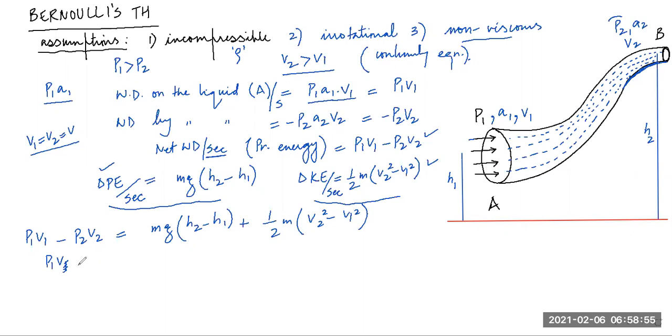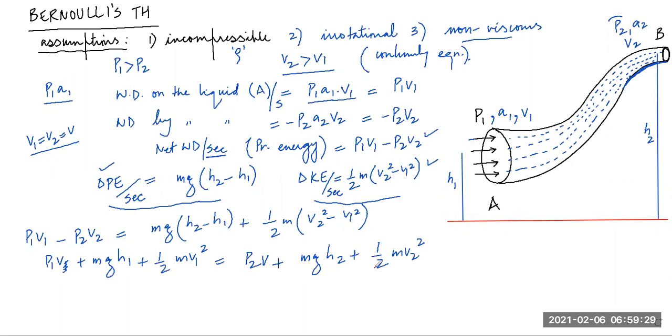P1 V plus m g h1 plus half m v1 square, terms on this side, is equal to P2 V plus m g h2 plus half m v2 square.